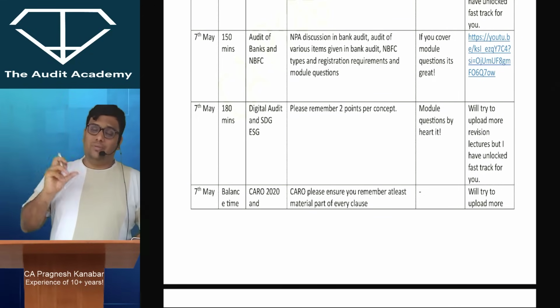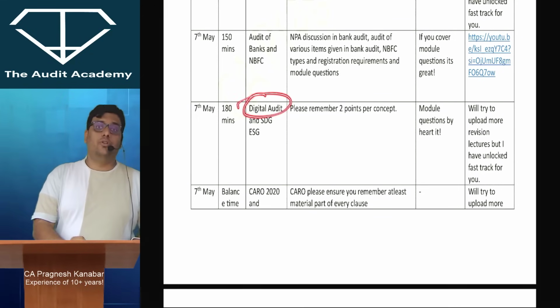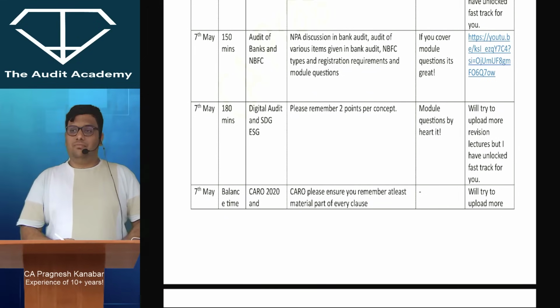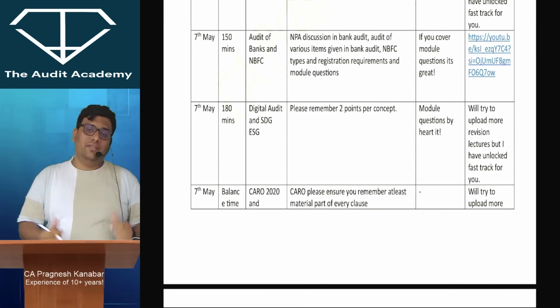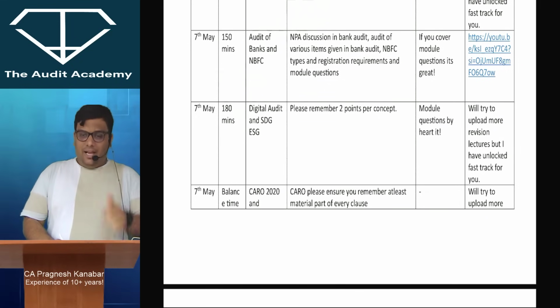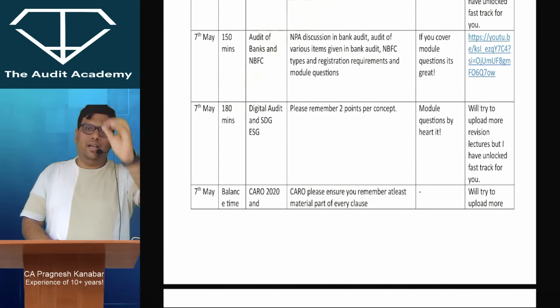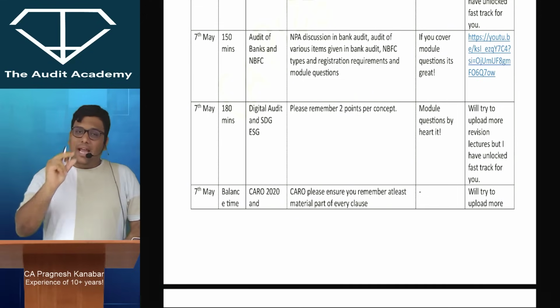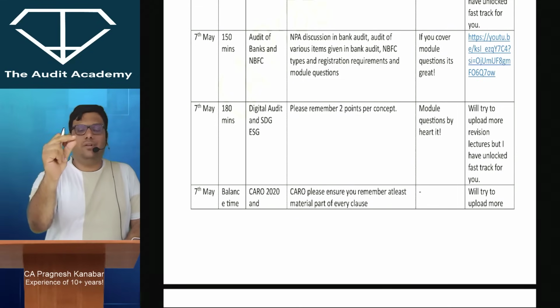And if you go through the weightage, then one short question is going to be there from digital audit, and one small MCQ can be there from SDG, ESG. Then in that case, a very simple school-type technique: every concept, 2 points only. 2 to 3 points max. That is going to be your technique. And at least the module questions, you're going to do them properly.